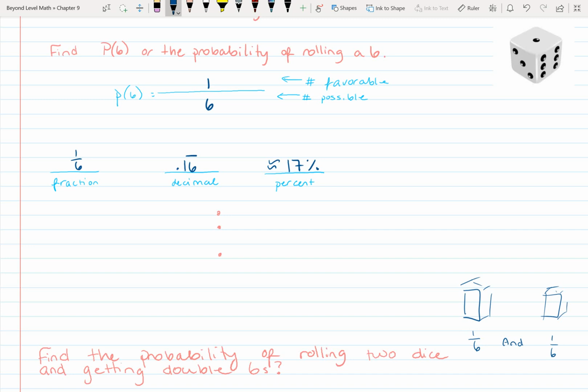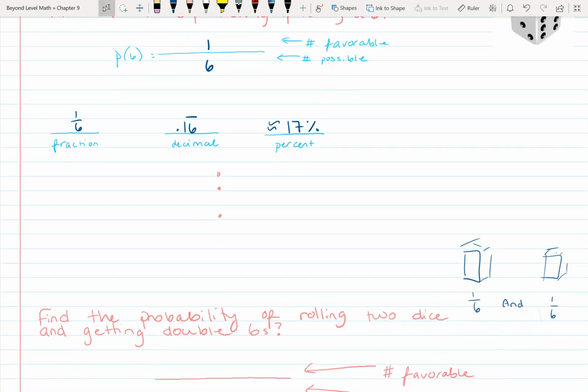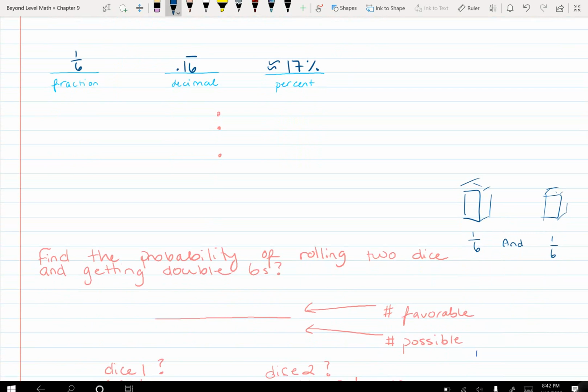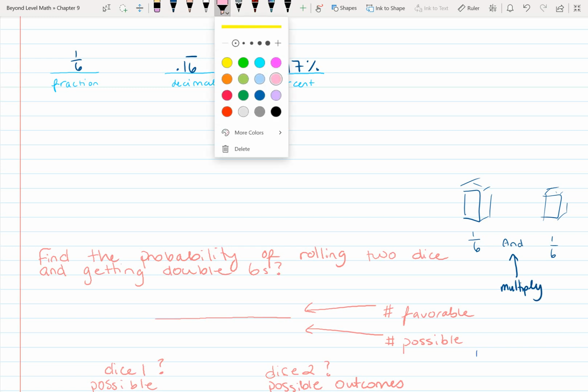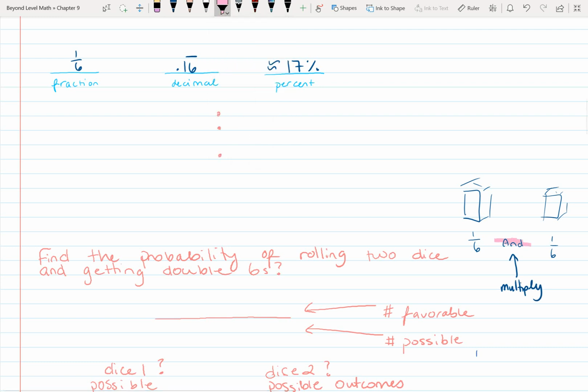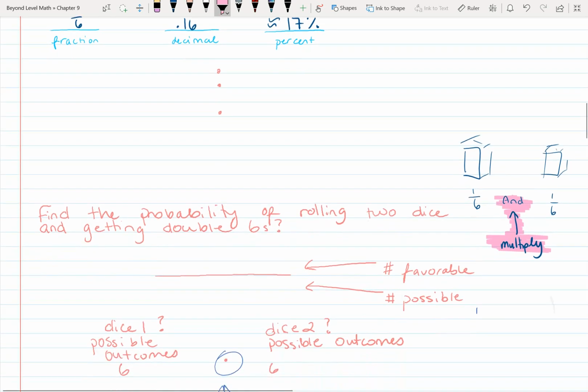So the probability of the first one, 1/6, and the probability of the second one. That word "and" is going to mean multiply. So you will be multiplying those two fractions. Now it's super duper important. So if you want to highlight, circle, star, square, do something so that this pops out at you, go ahead and do that. The word "and" means multiply because we're going to hear something else in just a minute.